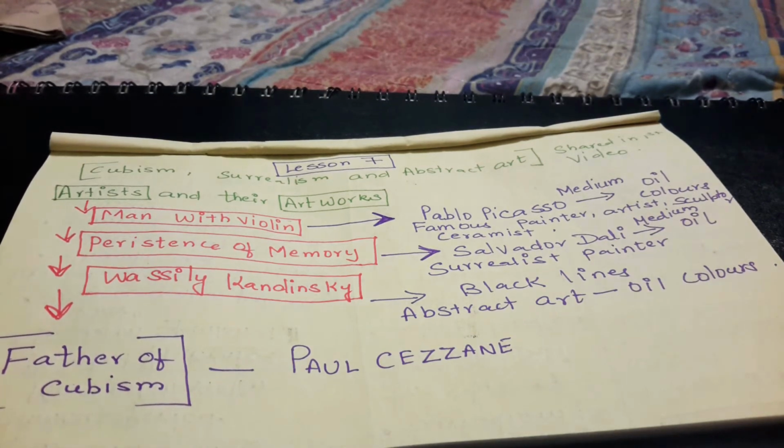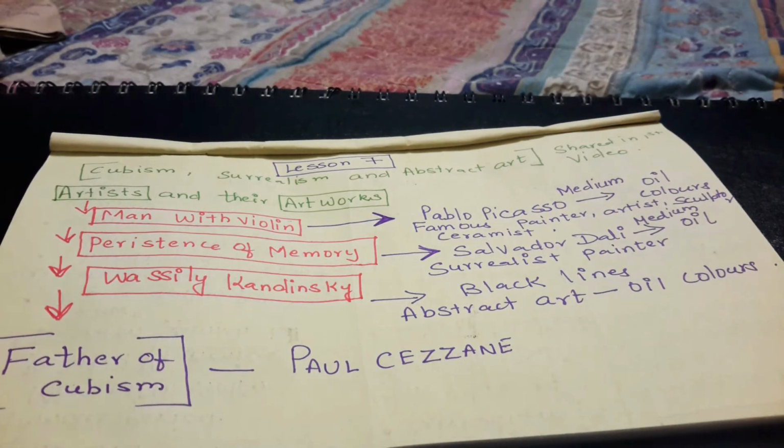He was a ceramist, a painter, an artist, a sculptor. Pablo Picasso was coined as one of the greatest revolutionaries in the field of art. And the medium that was adopted by Pablo Picasso was oil colors.